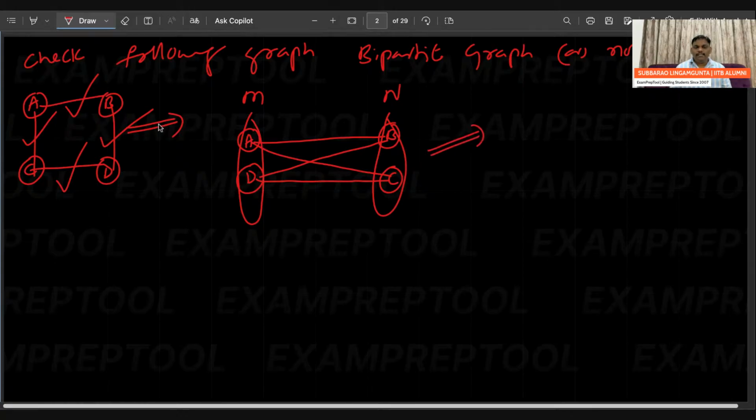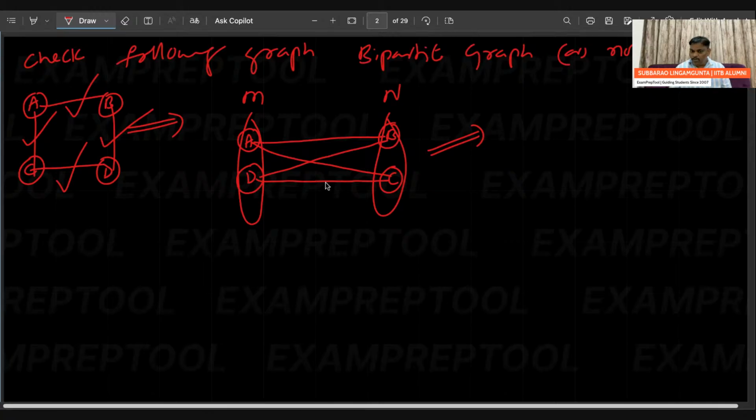I drew the same graph in another way. It looks like two partitions have happened. So I am able to draw the same graph in the form of two parts, M and N. Edges are always from M to N. Within M, no edge. Within N, no edge. Always edges from M to N.